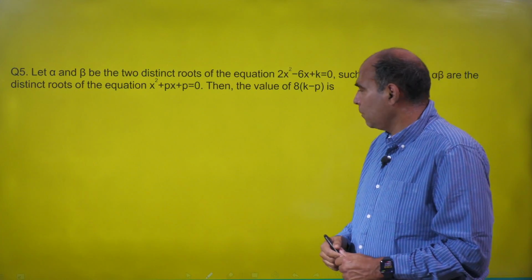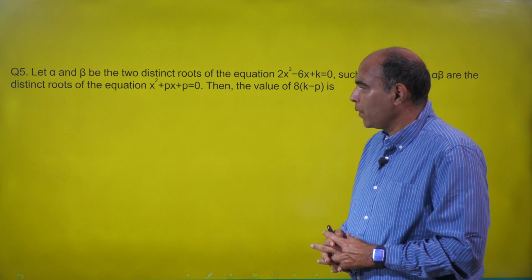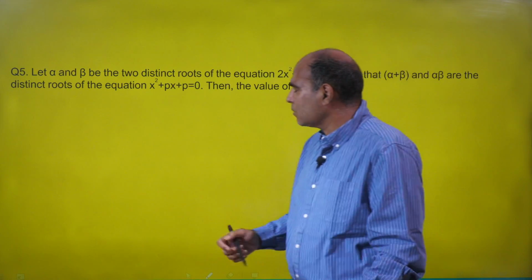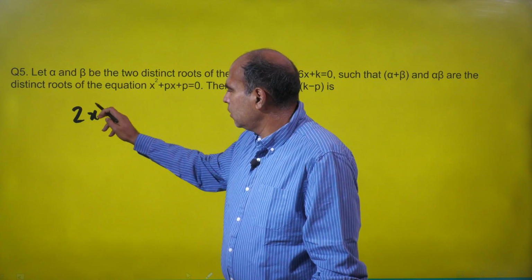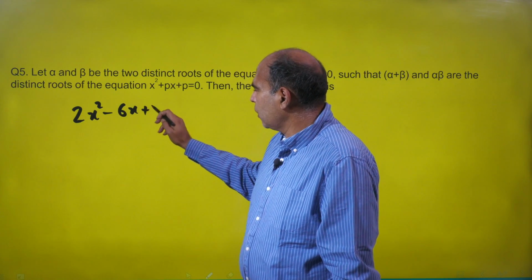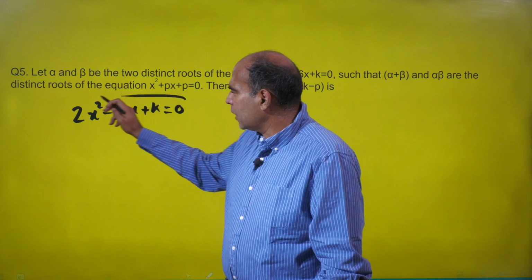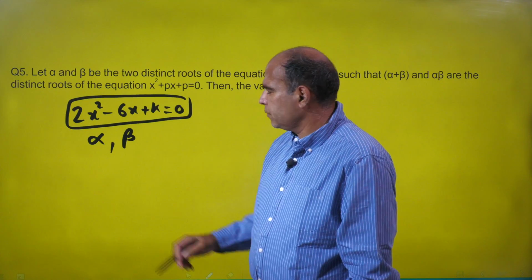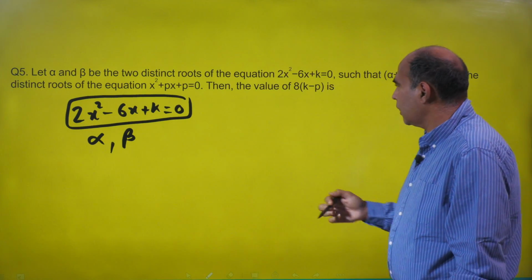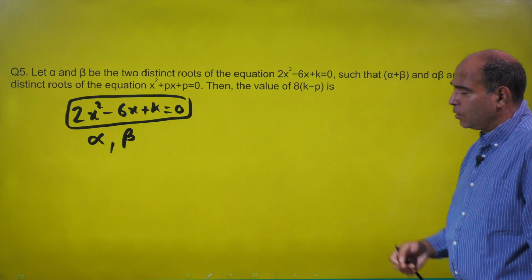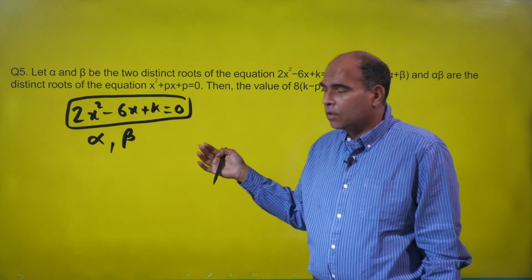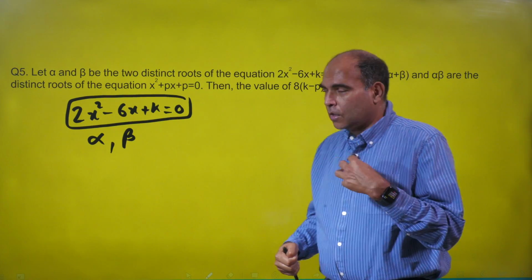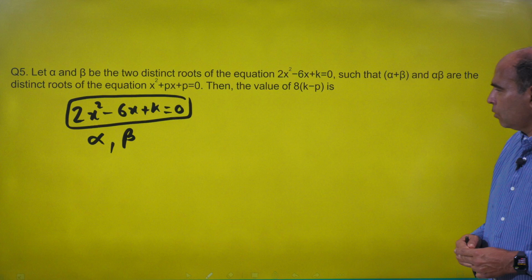Another question which is, in my view, mostly obeying instructions. This is based on quadratic equation. The question says alpha beta are the 2 distinct roots of the equation 2x squared minus 6x plus k. So the first information given to me is that this quadratic equation has 2 roots, alpha and beta, and they are distinct from each other. Fine. Okay, nothing to do with that at this point, because I can of course find the roots. For any quadratic equation, the roots can be found, but I can find these roots currently in terms of k, because k will also be a value which will contribute to the value of the roots. So we don't do that.